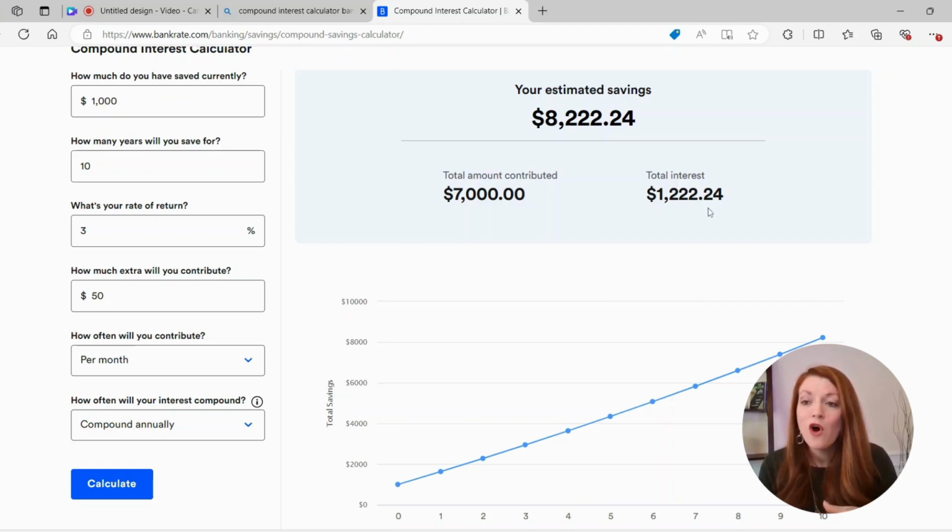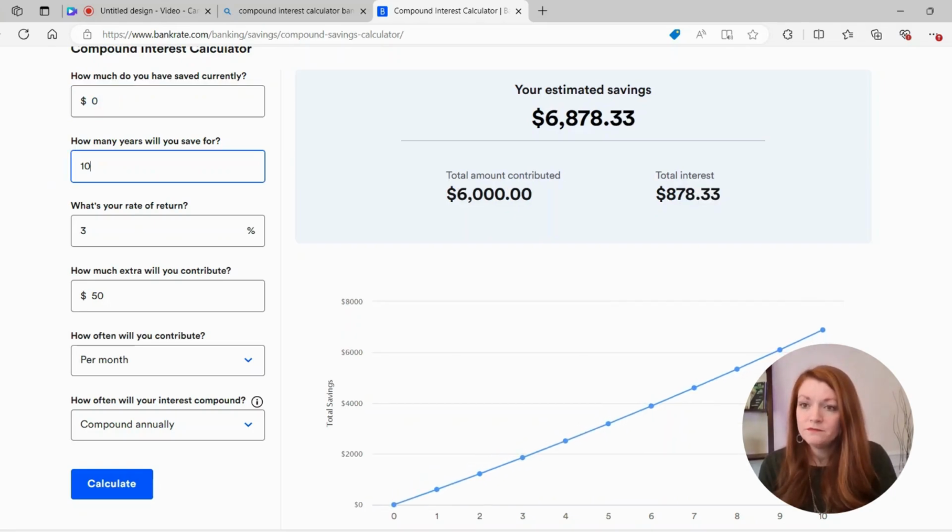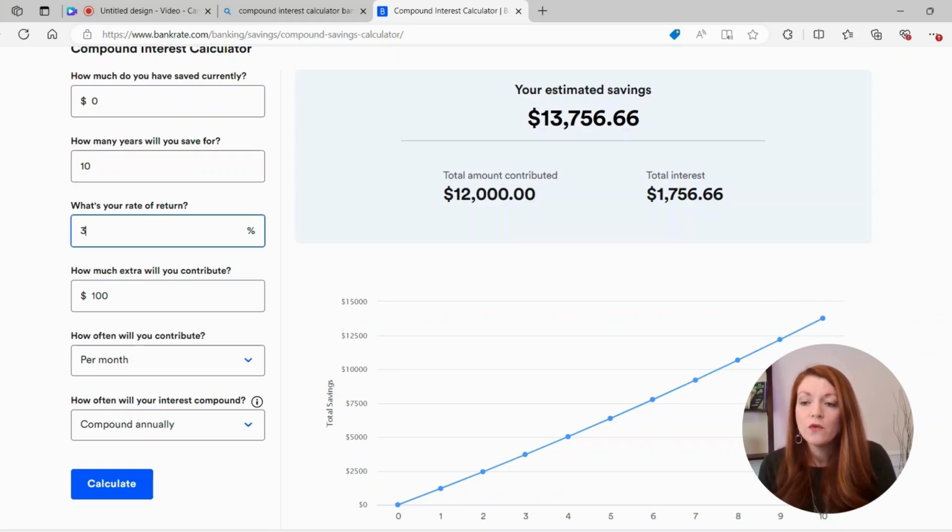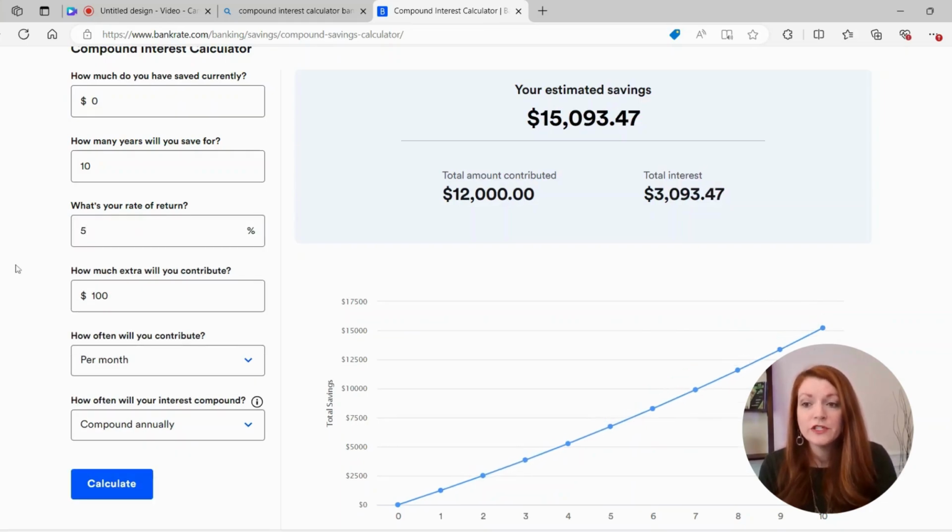But we can play around with all of the different factors of this. So let's say that you're starting out with absolutely nothing. But for the next 10 years, you are going to save, let's say, $100 a month, and you are going to earn, let's say, 5% interest, because believe it or not, it's not that hard to get 5% interest. So that means that we contributed $12,000 because we've done this 12 months a year for 10 years. And our interest is $3,093, which means our total savings, so the amount that is now in the account, is $15,000.